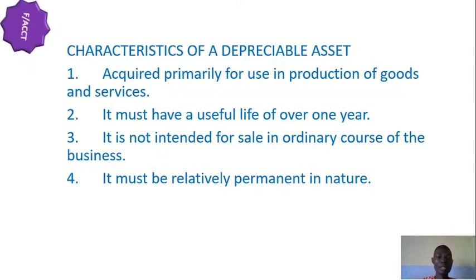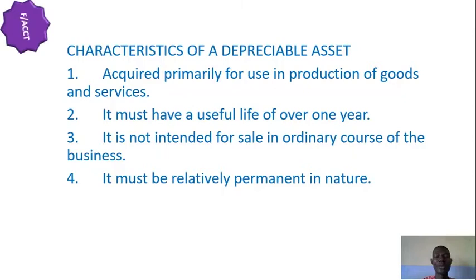People go in there to make copies of documents and other items. So the asset was purchased primarily for production of goods and services, because as we produce, we in turn get money. As we render services, we also get money in return.